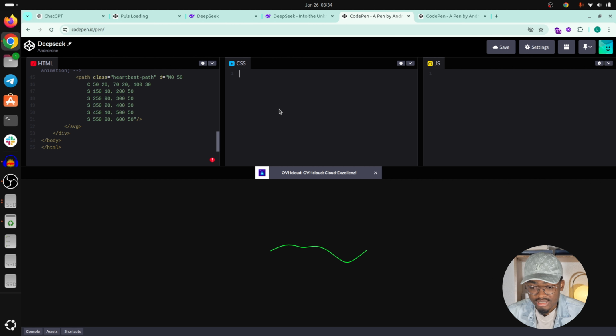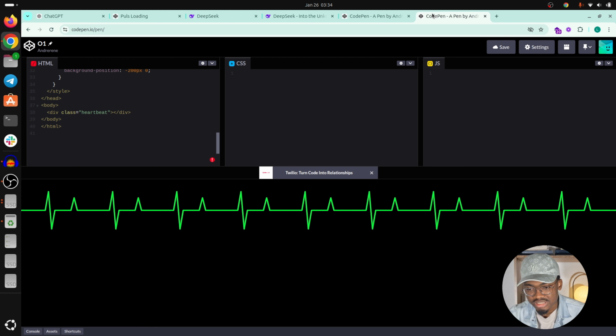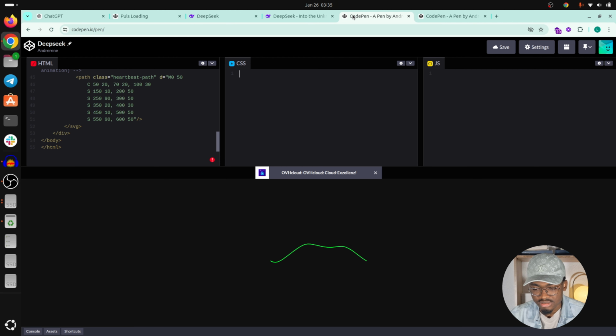Interesting, but no. Oh, what is beating you here? I think this animation is quite complex, but in terms of following the instruction, I think this is more of a real heartbeat signal than this signal there. So one is beating DeepSeek here. Okay, let's go to the next part of the exercise.